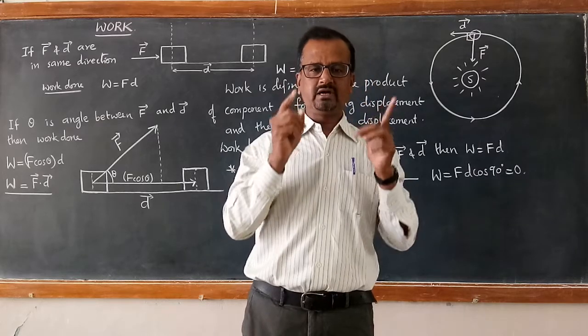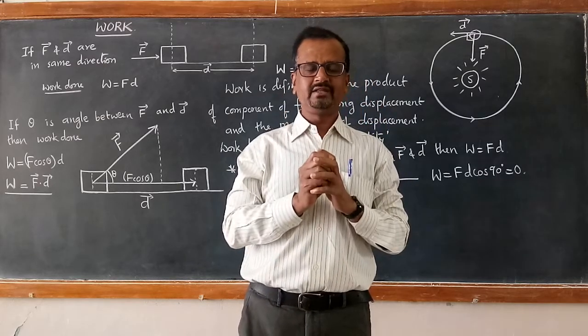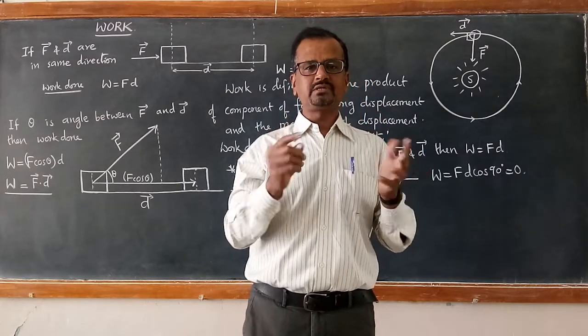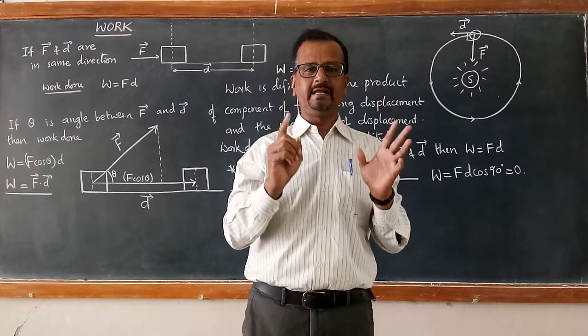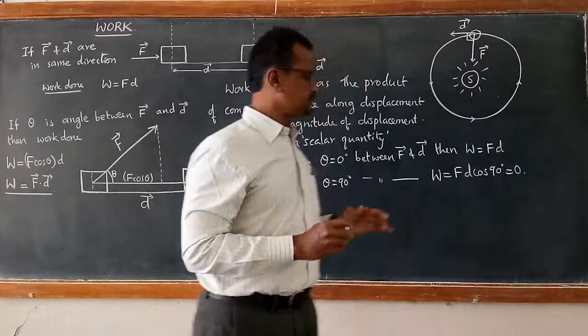Tangent is always perpendicular to radius. Therefore, the work done becomes F d cos 90. Work done becomes 0.